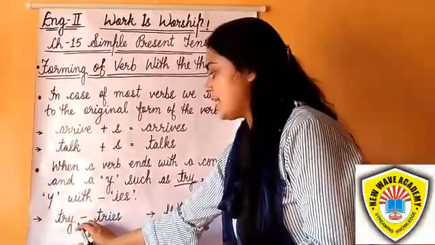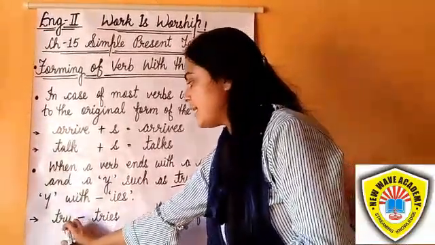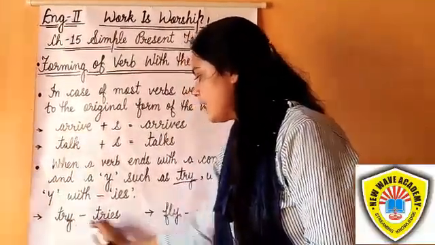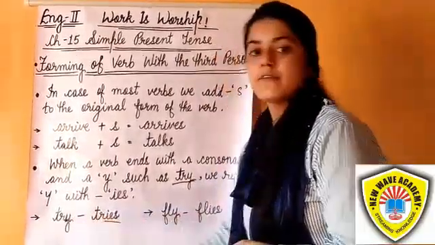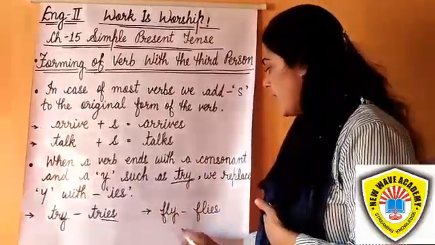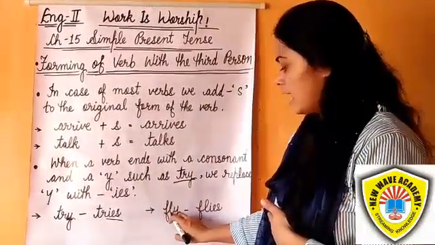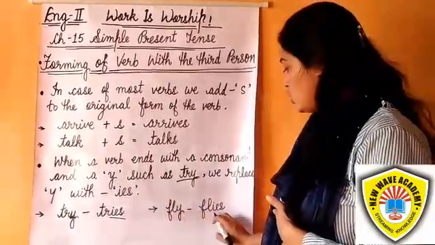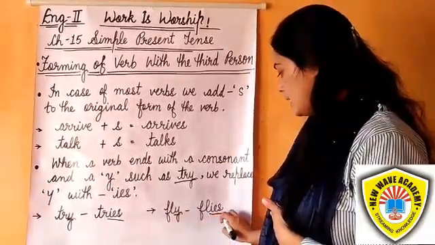For example, try: here is a consonant and y also. So we replace the y and add ies: tries. For example, he tries to do his best. And fly: here l is a consonant and also y, and we replace the y with ies.